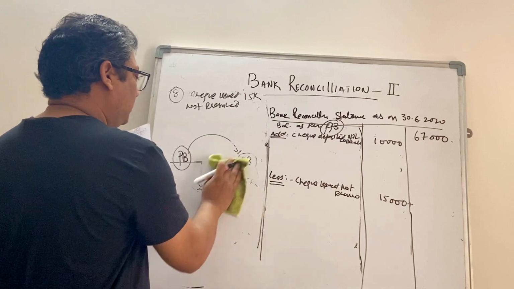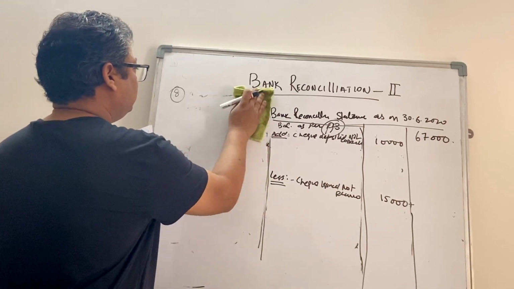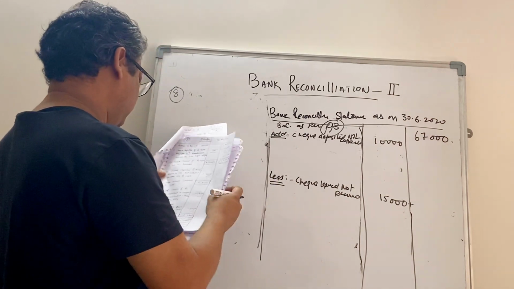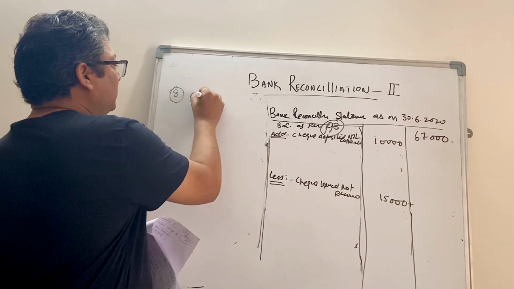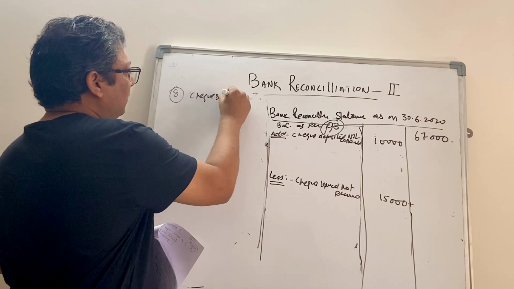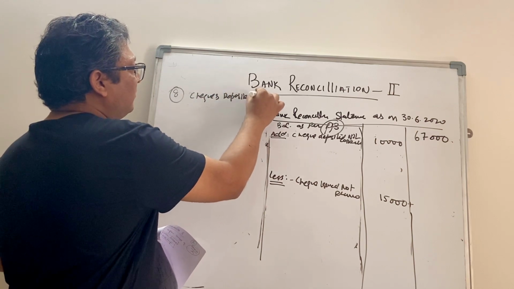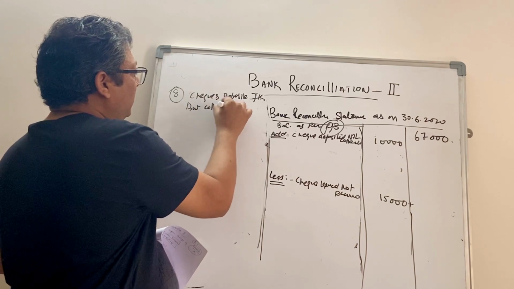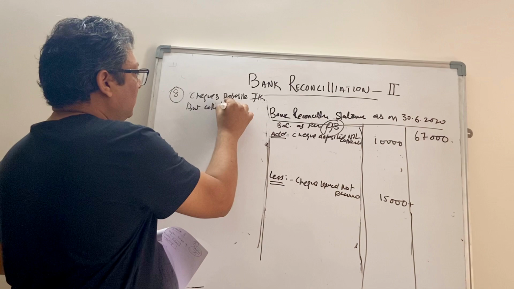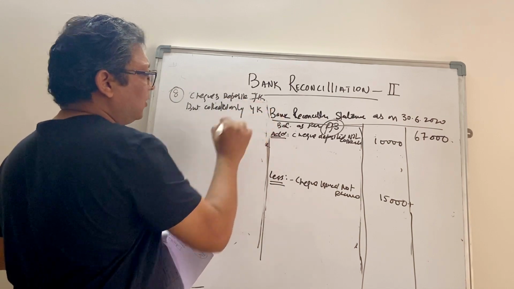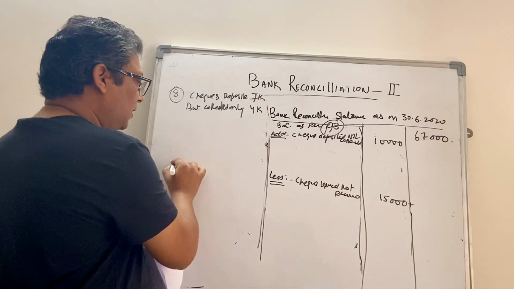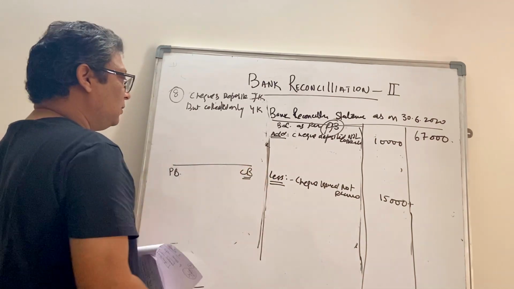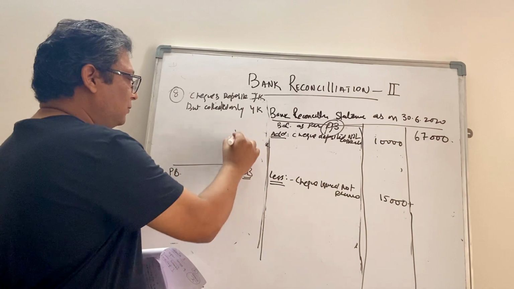The third statement is checks deposited 7,000 but collected only 4,000. Okay, so again line of balance, left hand side passbook, right hand side cash book. So you deposited check of 7,000.